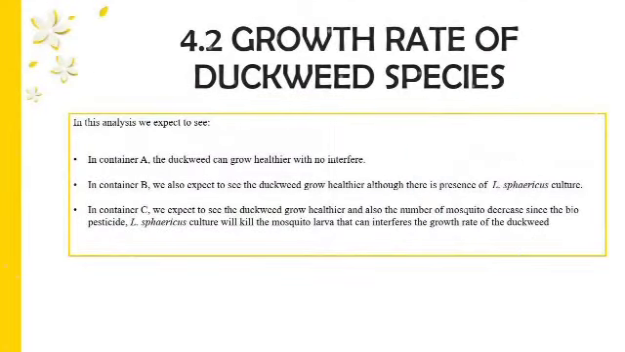For the growth rate of duckweed species, in container A, we expect to see the duckweed grow healthier with no interference. In container B, the duckweed can grow healthier although there is presence of sphaericus culture. And in container C, we expect to see the duckweed grow healthier and also the number of mosquitoes decrease since there is presence of sphaericus culture.